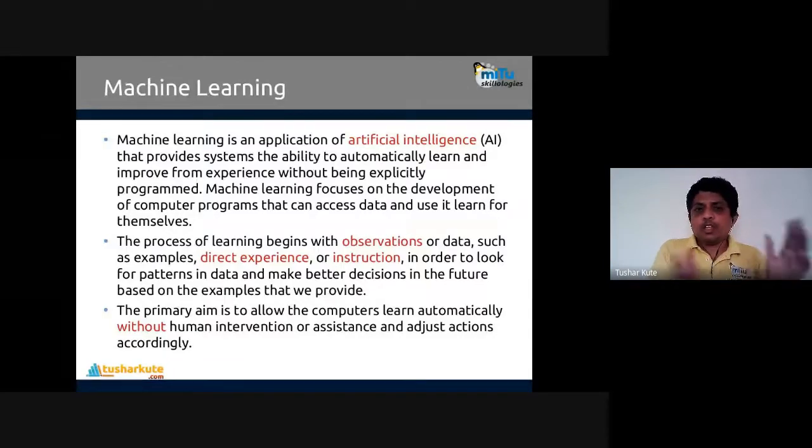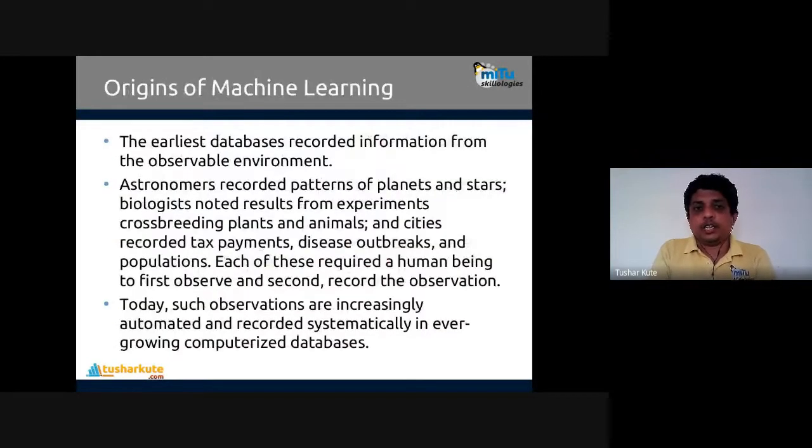Now, the relation between statistics and machine learning. What is the origin of machine learning? The origin of machine learning is we ourselves, human beings. Earlier, databases recorded information from the observable environment, like astronomers recorded the patterns of planets and stars, or biologists noted results from experiments.